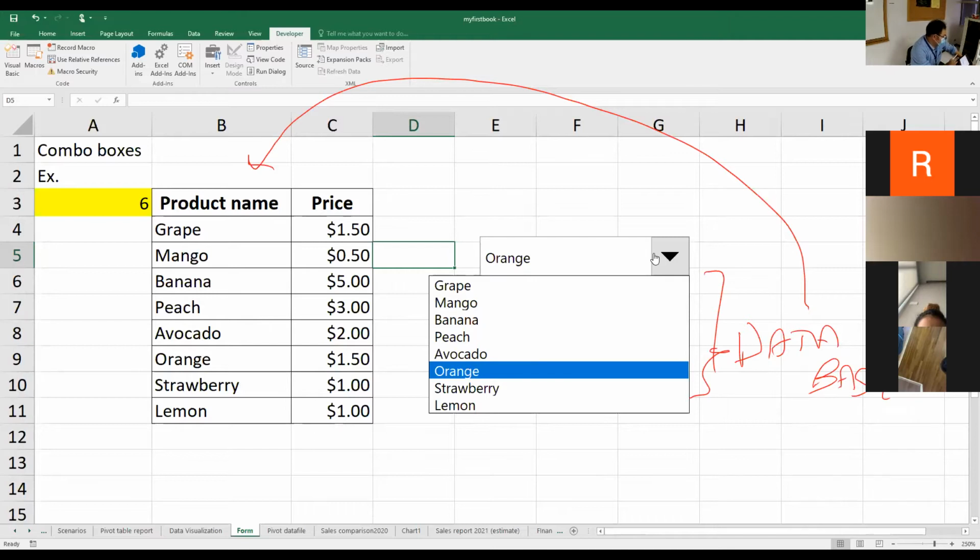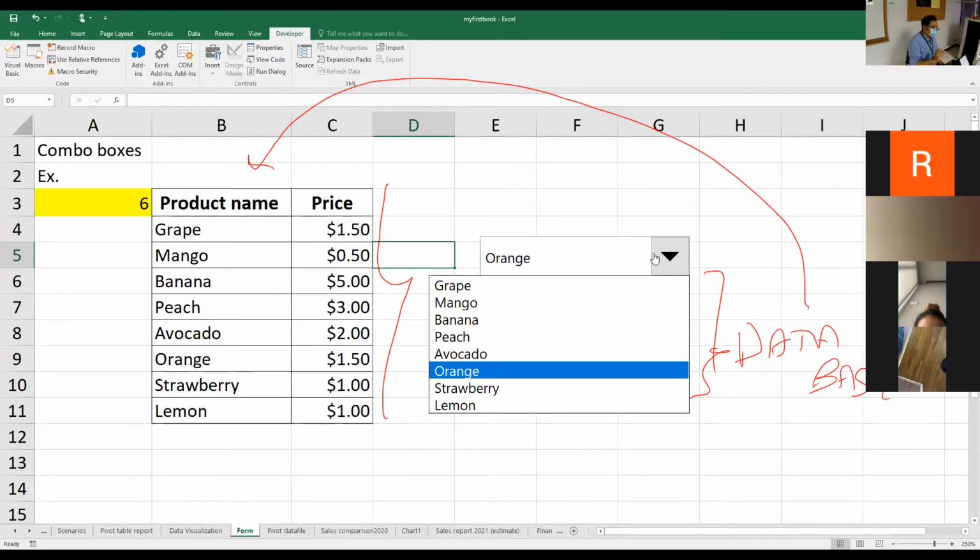On the left-hand side, the product name in my table will be used to list out the values in my combo box, while the price will be the value that I'll make use of later on. Normally we don't just create the combo box to show the value. We will have to use this value to do something else. For example, if you click on orange, for sure you want to know something about orange. In this case, we want to know the price. That's why I have to list the price of each product side by side like this.